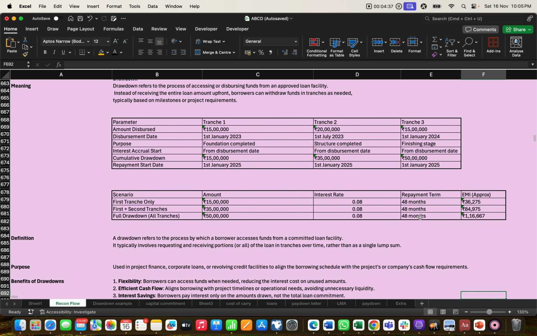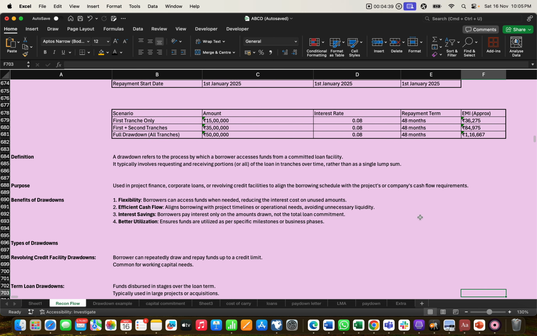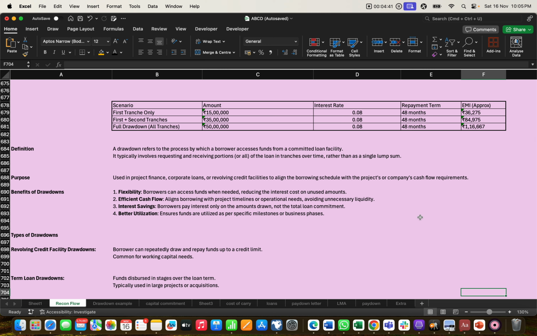Again, to come to the short definition: drawdown refers to the process by which a borrower accesses the funds from a committed loan facility. It typically involves requesting and receiving portions of a loan in tranches over time rather than a single lump sum. So here also the 50 lakh is not withdrawn in one go, it will be released in steps.